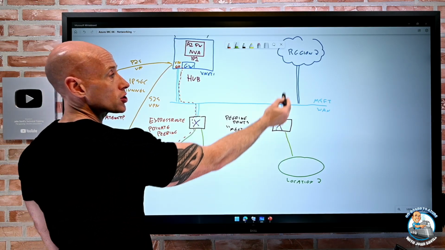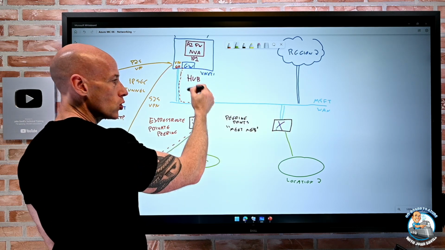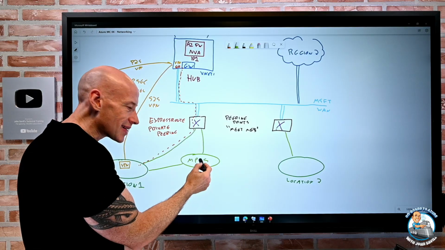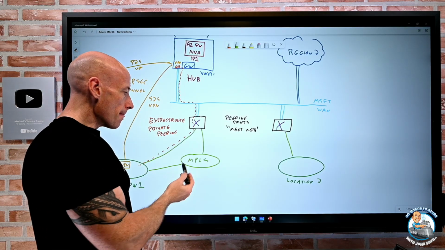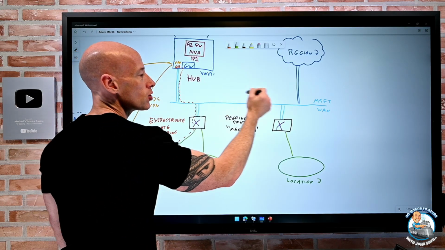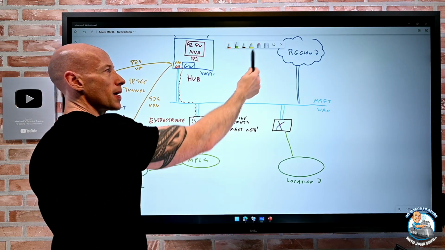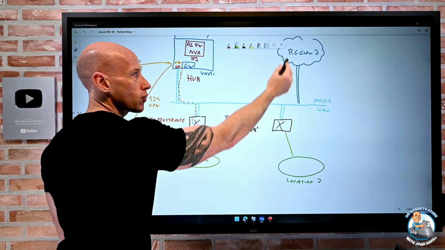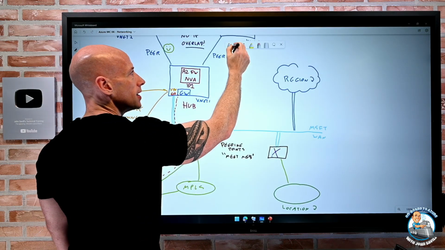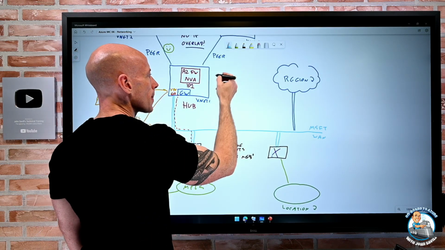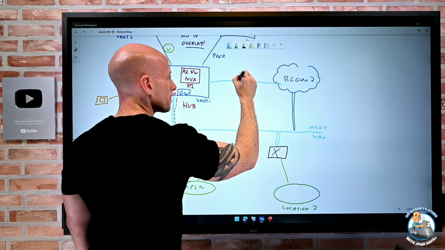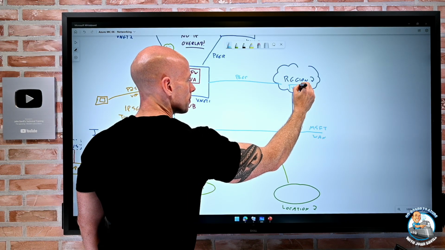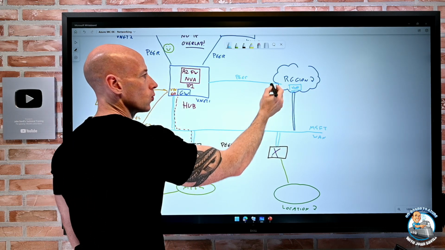So I might have a different circuit over here, but this gateway could have a connection to both of them. And maybe I've got some connection between them so I could still get to this location. My network here could get connected to both of those gateways because maybe then these VNets appeared. Because remember, I don't want to use the ExpressRoute to talk between my virtual networks. So I would probably have peering between my ultimate VNet that I end up having over here with its gateway and all of that stuff.